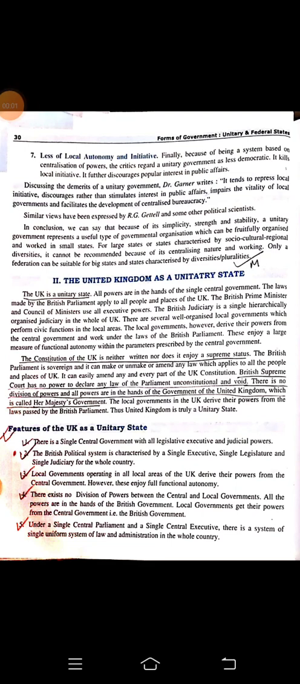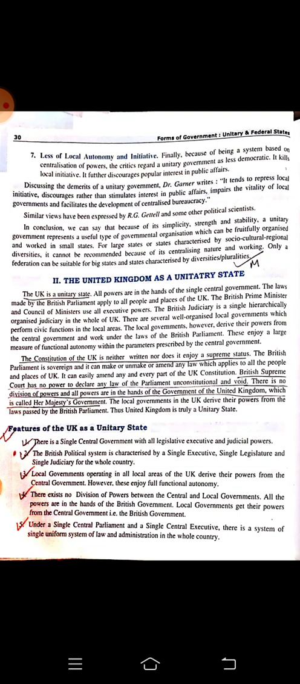Let's continue with the second chapter from your political science book of grade 12. The name of the chapter is Unitary and Federal System. We have understood what is the meaning of unitary government or unitary states, and what features they have. Now in your book, page number 30, from here you are going to start today.